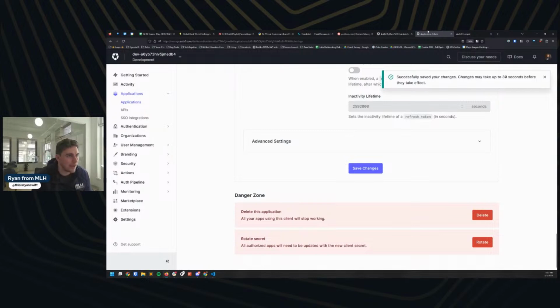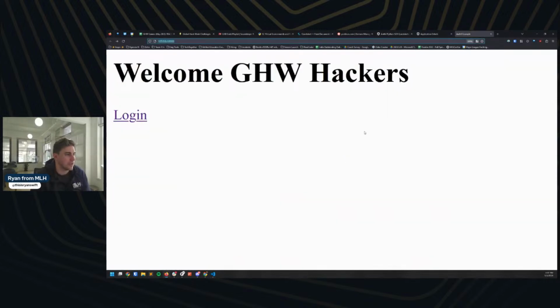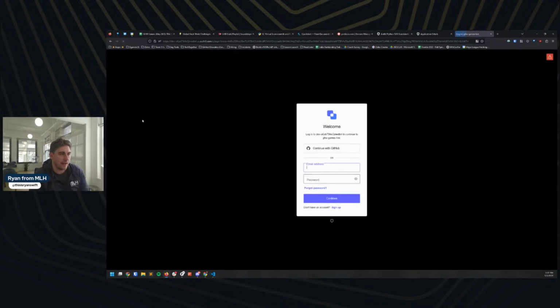So if we come back to our application here, give this a refresh. If we try and click login again, we get an actual login page that Auth0 is handling for us. And we can either log in or sign up with an email and password here, or we can continue with GitHub. So we have a login page working. Again, we could do some rebranding on this so that it looks like it's our own. But for right now, I'm just going to continue with GitHub.